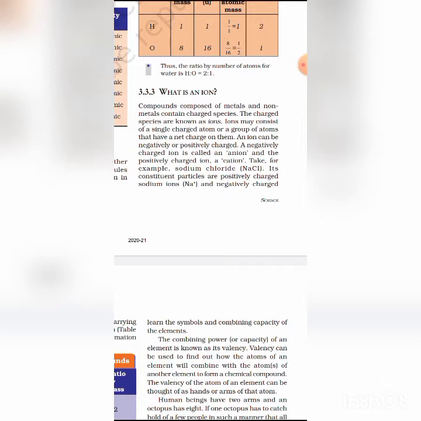So we know that an atom is electrically neutral. An atom contains an equal number of positively charged protons and negatively charged electrons. A cation is formed by the loss of one or more electrons by an atom. For example, a sodium atom loses one electron to form Na+.